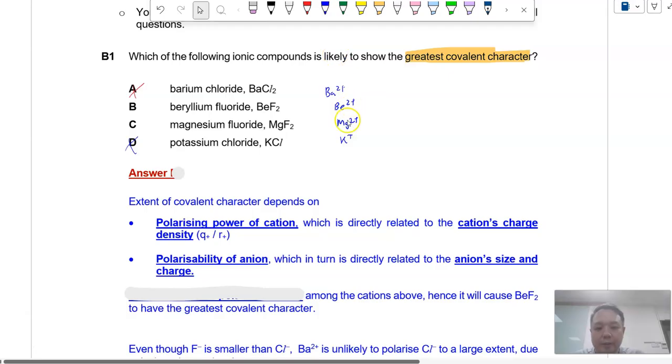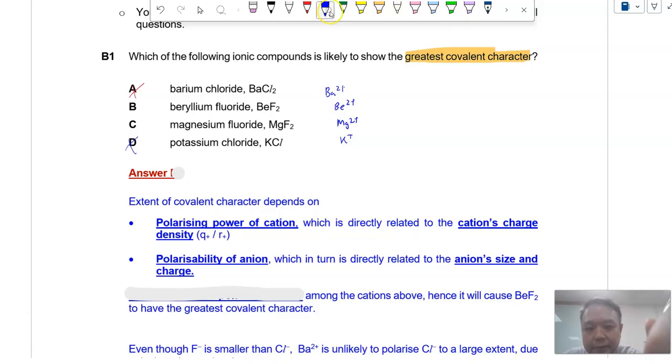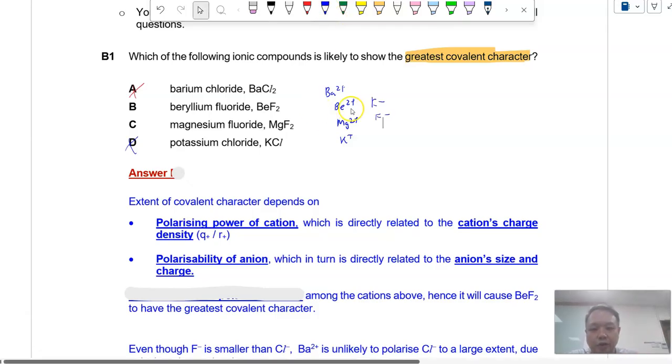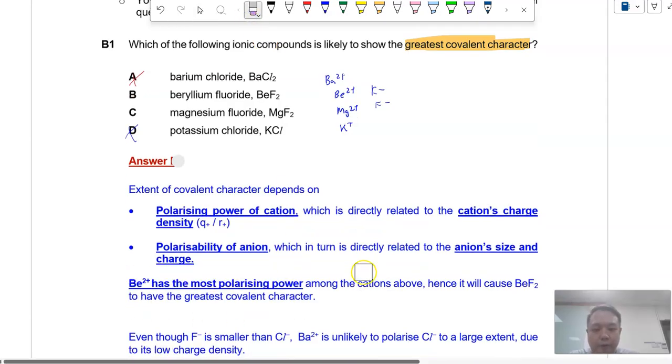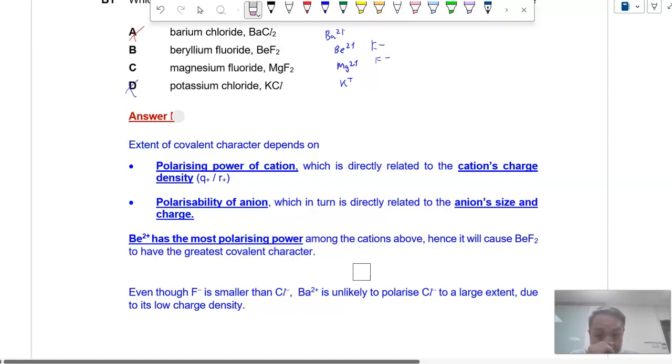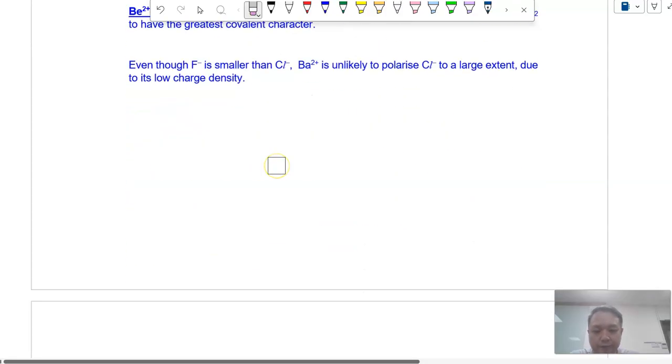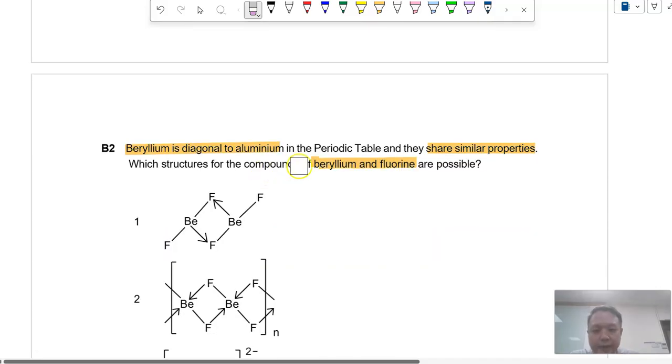So now we're left with beryllium and magnesium, and since both of them have the same anion, F-, right, it makes sense for us to choose beryllium because beryllium has the most polarizing power. Okay, with that, therefore answer is B. We'll move on. Beryllium is diagonal to aluminum in the periodic table and it shares similar properties.